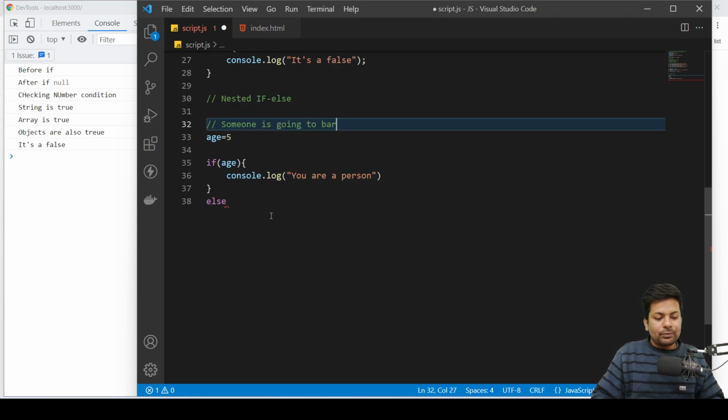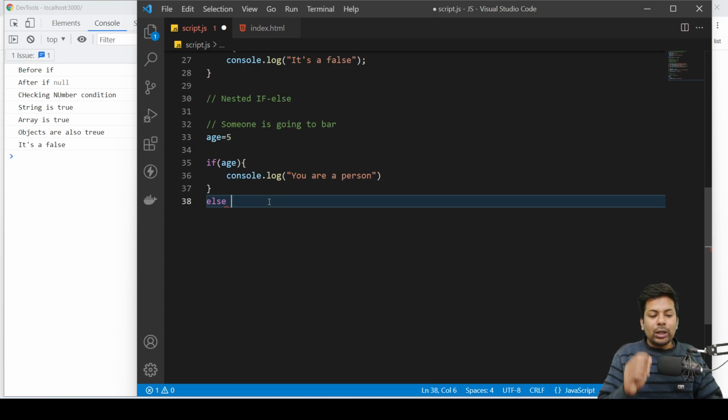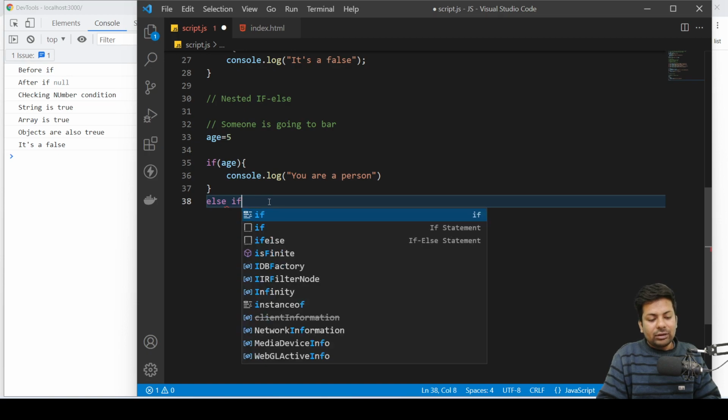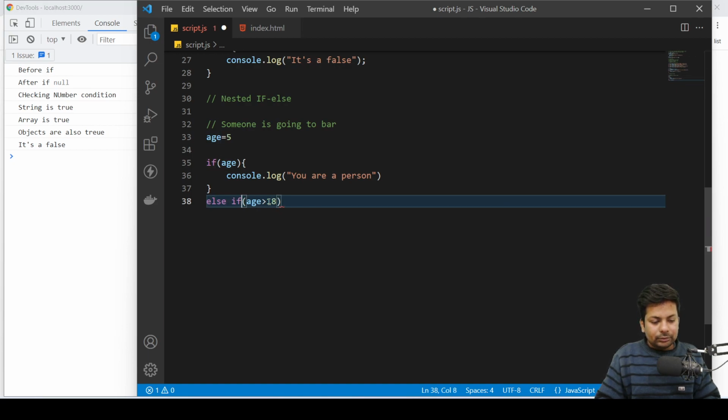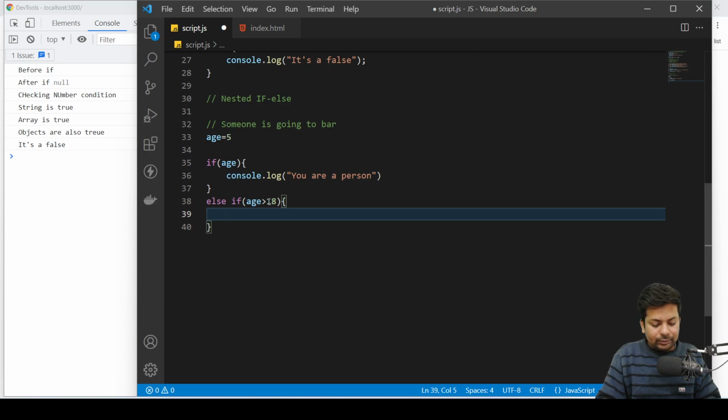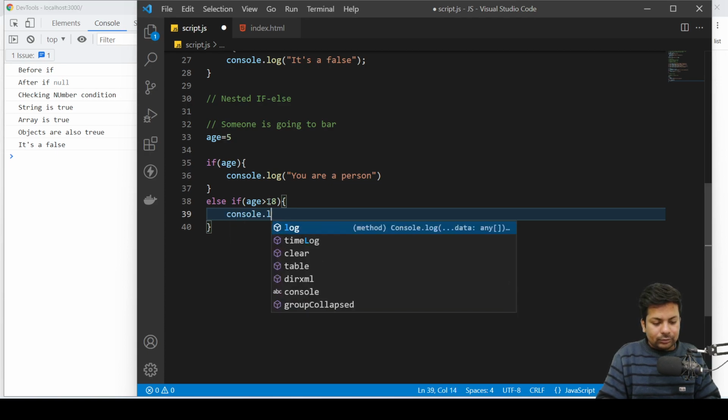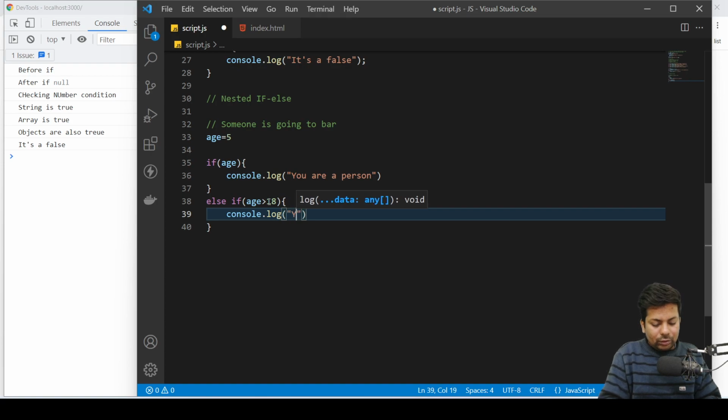Else I want to again check if age is 5. The person is real, but is the person greater than 18 or not? So I say else again, if age is greater than 18, then I'll say you can drink.